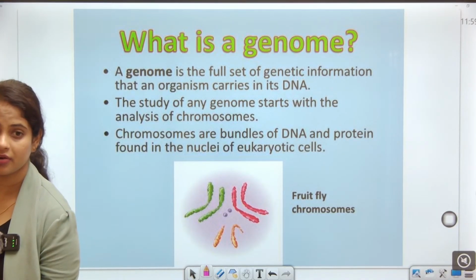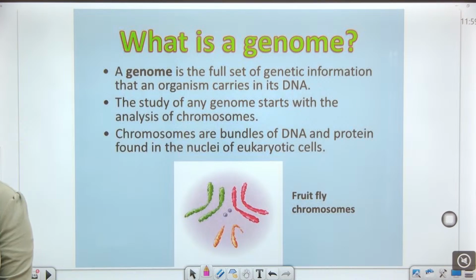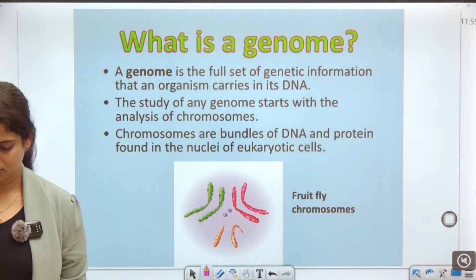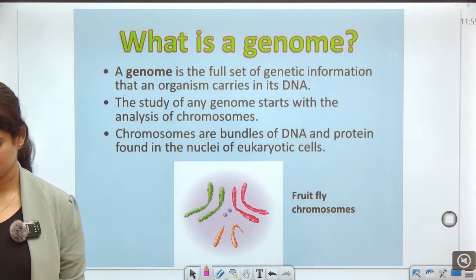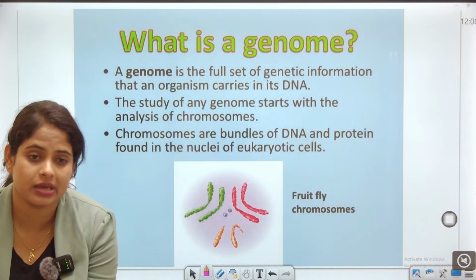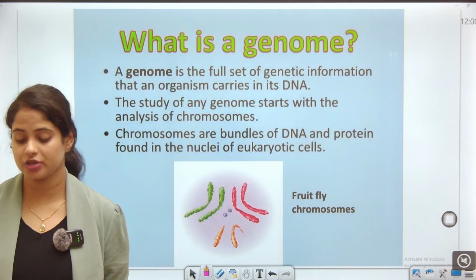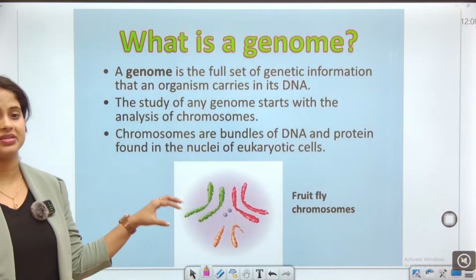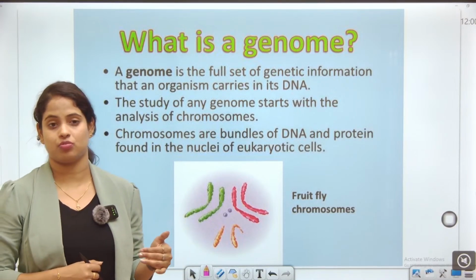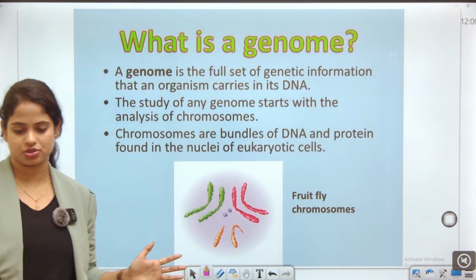So the study of any genome starts with the analysis of chromosomes. And guys, chromosomes are a bundle of DNA and protein found in the nuclei of eukaryotic cells. That is, the genomes are present in the eukaryotic cell. And the study of any genome starts with the analysis of chromosomes. We can study this under genome studies.